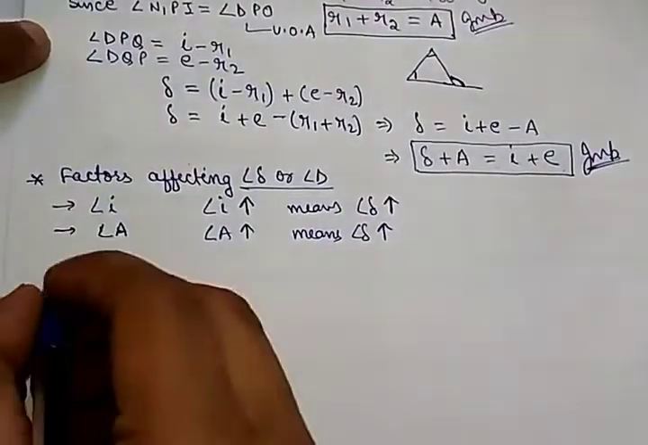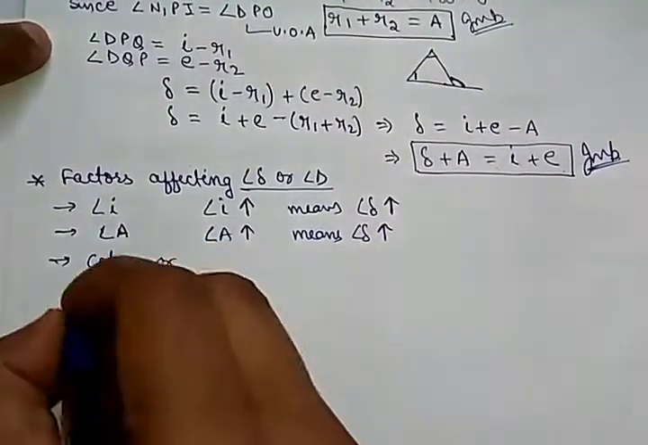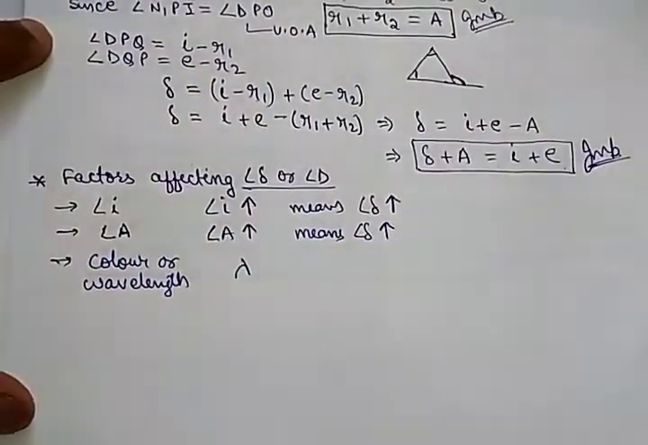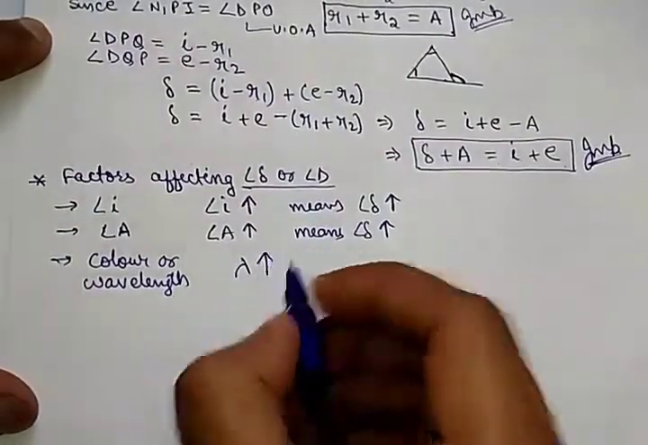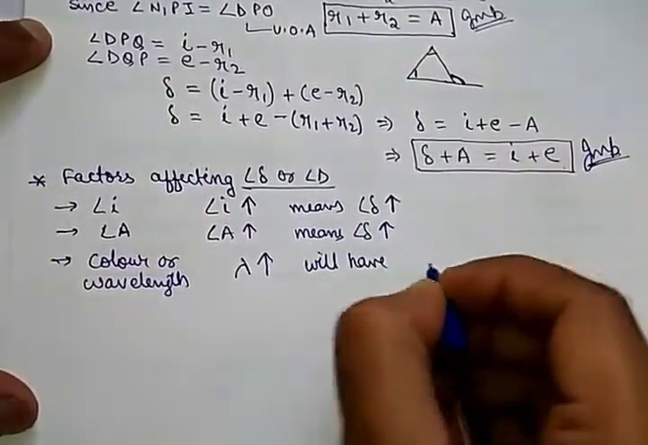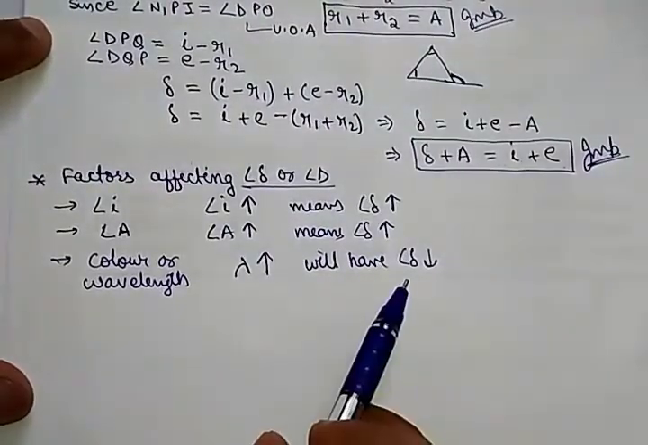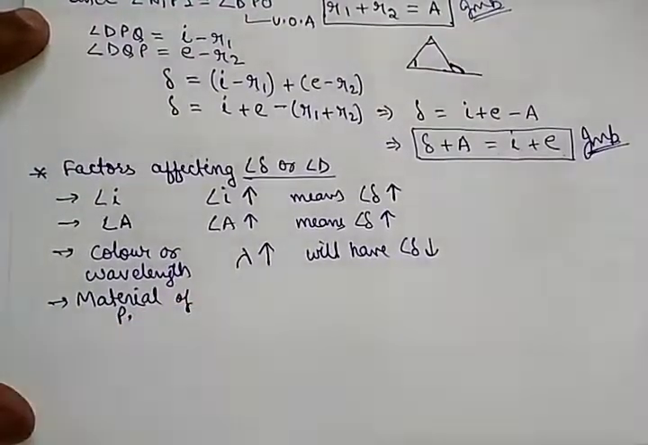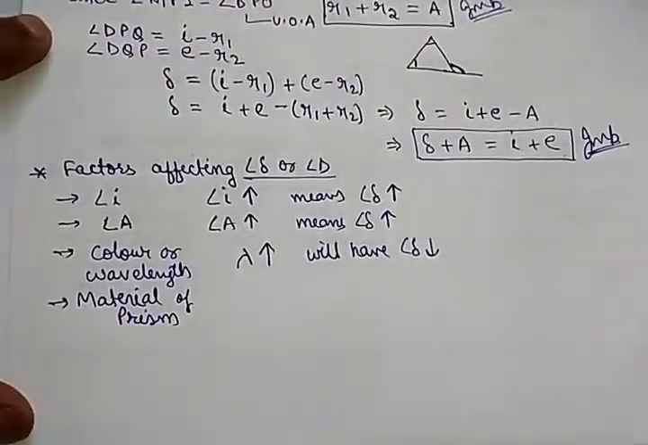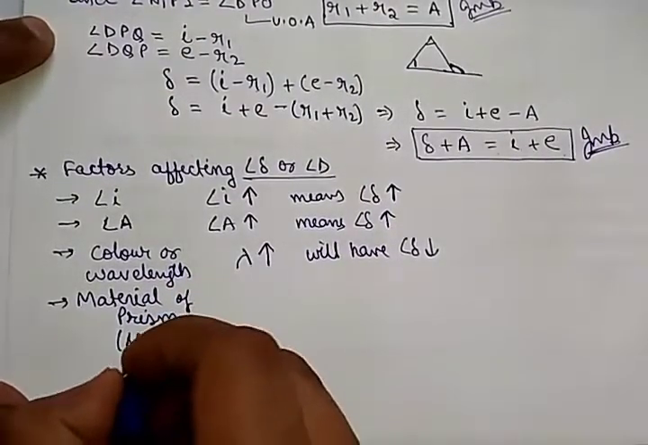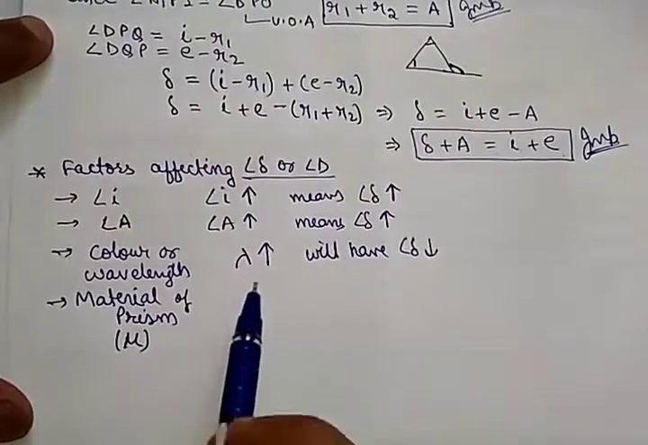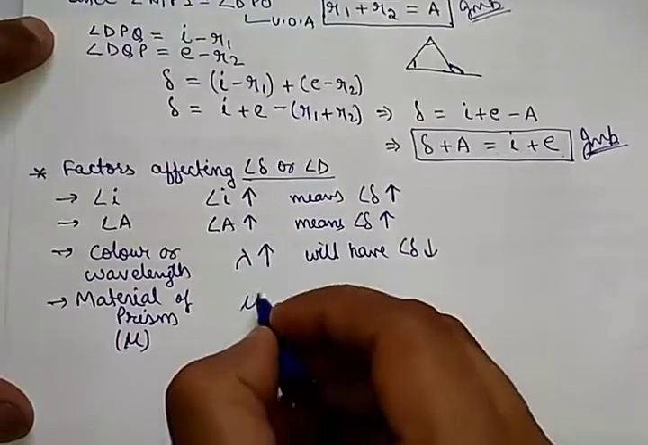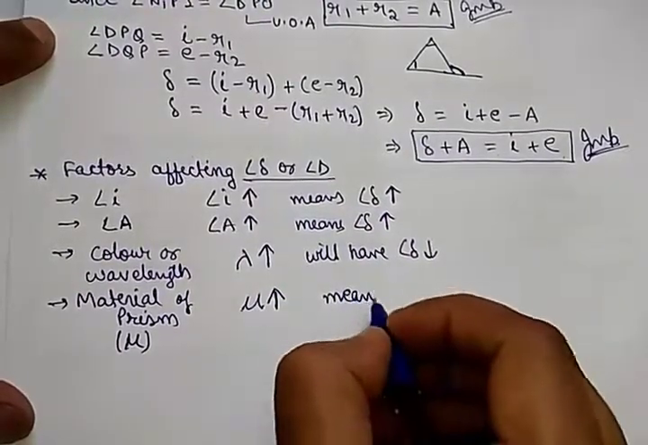Third one is the color or wavelength of the light. This is inversely proportional. The light that has more wavelength will have less deviation. More wavelength, less deviation. And the last is the material of the prism. How is it dependent? The material of the prism means the refractive index. Since we earlier know that wavelength and refractive index are inversely proportional, this will apply here also. So more the refractive index, more the angle of deviation.